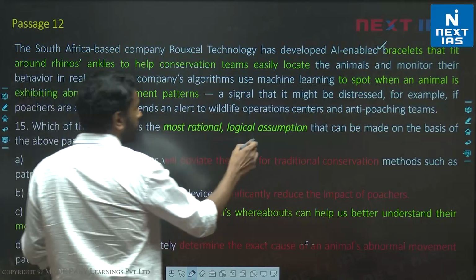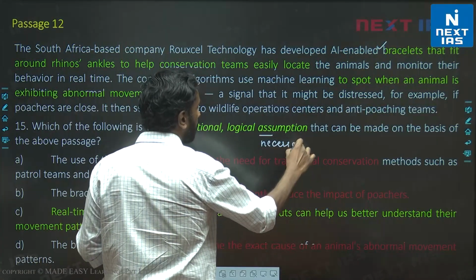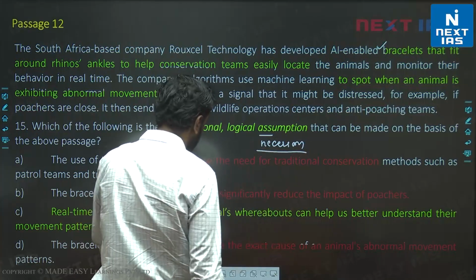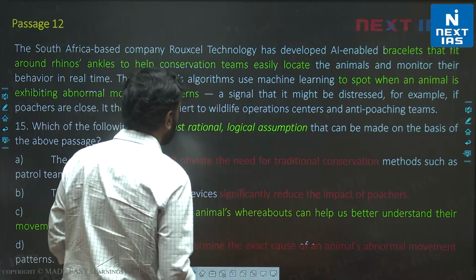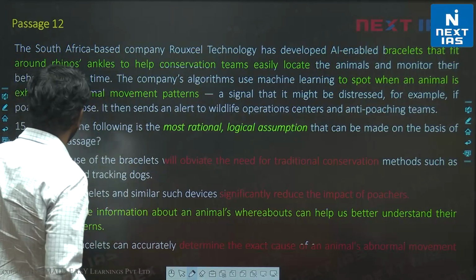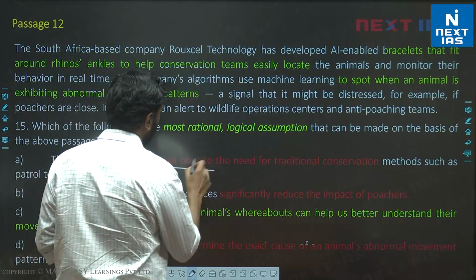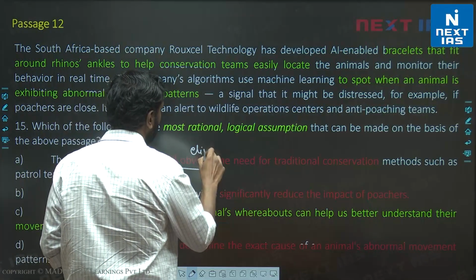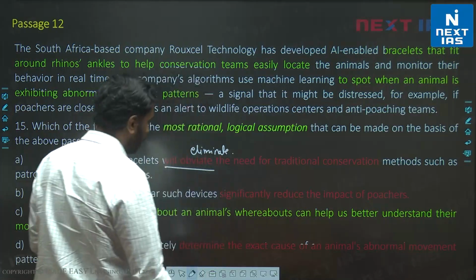We are looking for an assumption, so the assumption has to be necessary. Remember, we can just put the word not in a valid assumption and check if it's valid or not. But first we have to narrow down to that assumption. So first let's narrow down to it. A: the use of bracelets will obviate, will eliminate the need for traditional conservation methods.